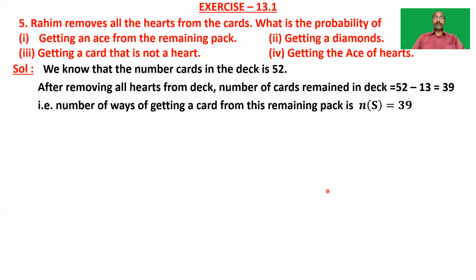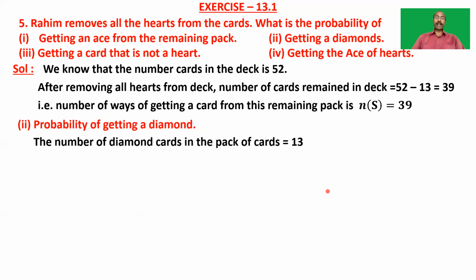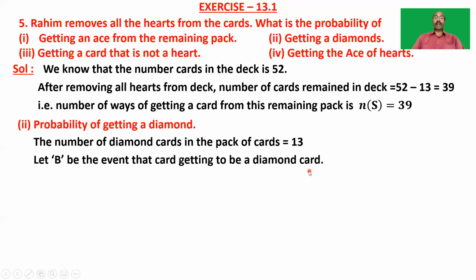That is to find the probability of getting a diamond. The number of diamond cards in the pack is 13, because only hearts are removed from the pack, so diamond cards remain as they are. So let B be the event that the card is a diamond card. Here we need the probability of getting a diamond. Now n of B is equal to 13.